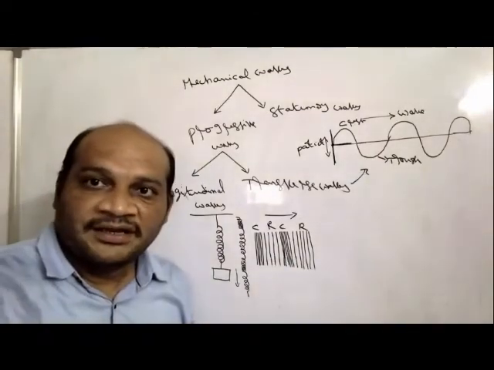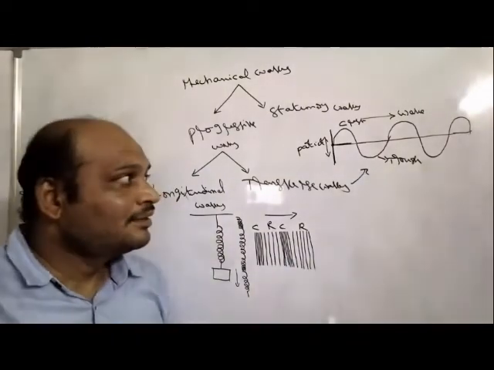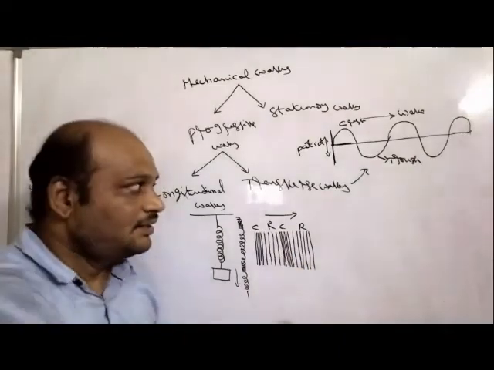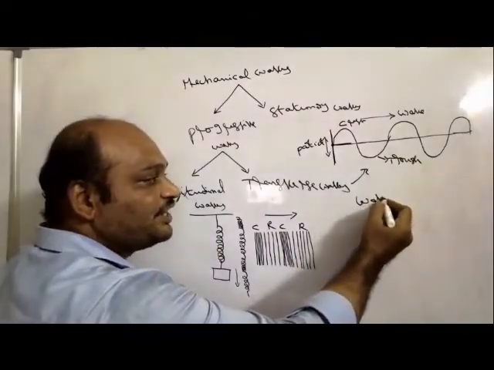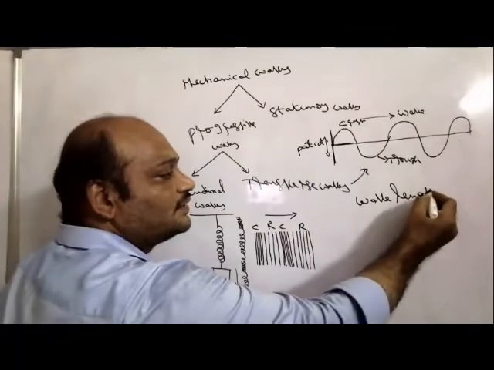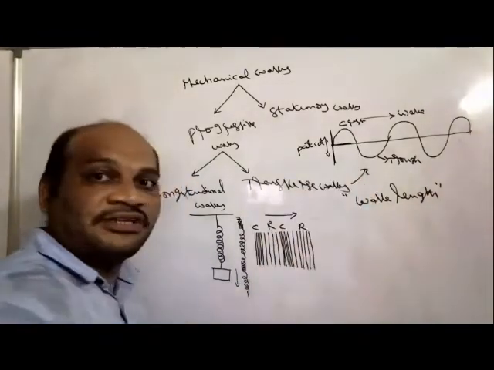Generally, in the case of waves, we need a wavelength. The concept of wavelength is very, very important.